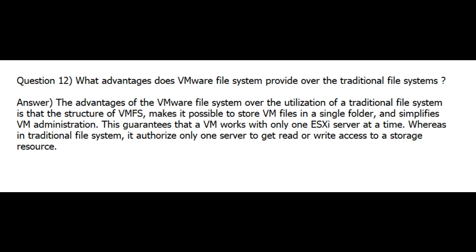Answer. The advantage of the VMware file system over a traditional file system is that the structure of VMFS makes it possible to store VM files in a single folder and simplifies VM administration. This guarantees that a VM works with only one ESXi server at a time, whereas a traditional file system authorizes only one server to get read or write access to a storage resource.